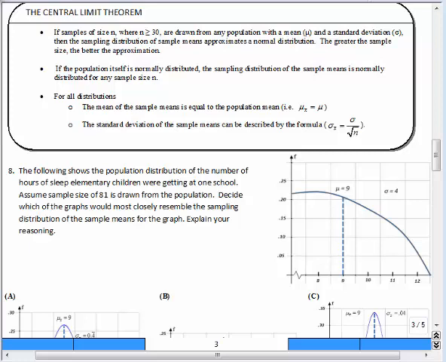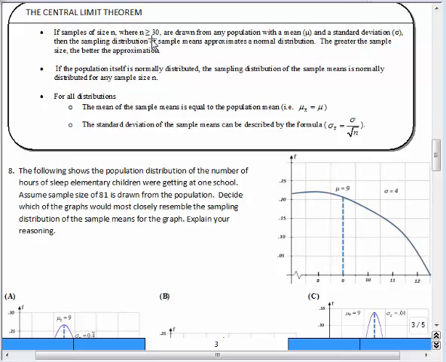All right, so here's a recap of the central limit theorem. It says if samples of size n, where n is greater than or equal to 30, are drawn from any population with a mean mu and a standard deviation of sigma, then the sampling distribution of the sample means is approximately normal. The greater the sample size, the better the approximation. It's just restating what we did earlier.